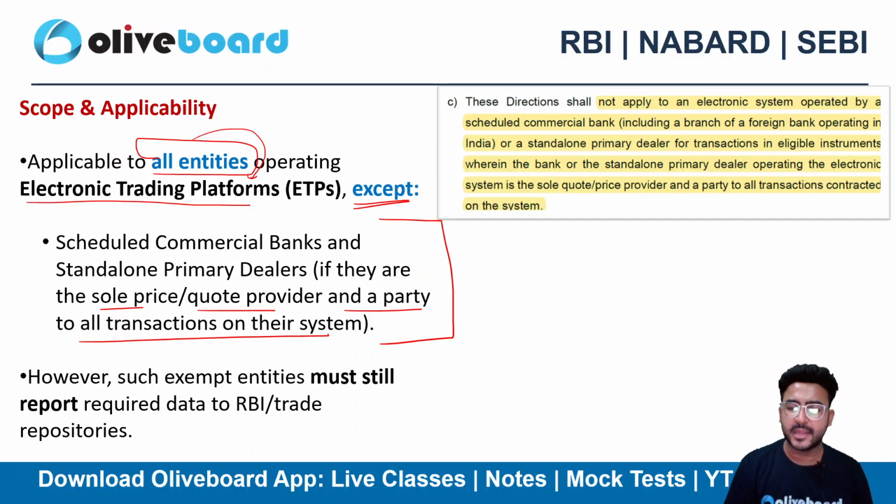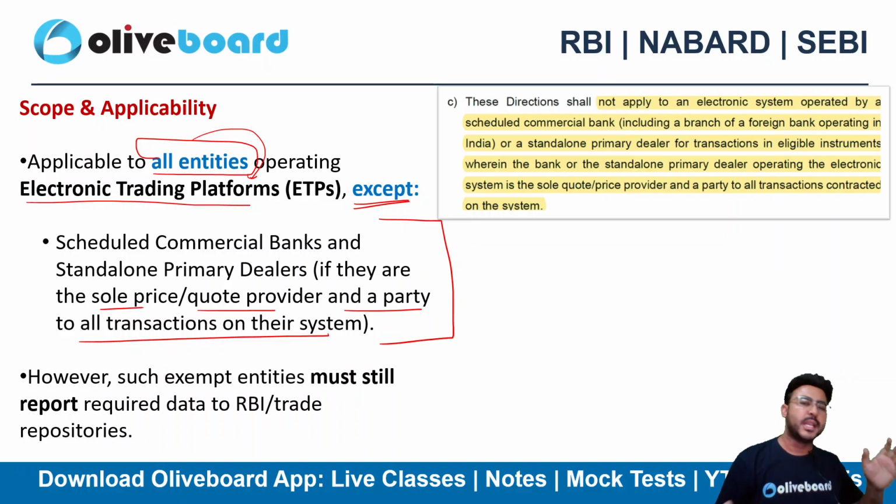XYZ bank sets the rate and is the one selling the dollars, so it is the only one setting the price. That means it is the sole quote provider. XYZ bank is also doing every trade with the user, so it is a party to the transaction. XYZ platform is not like a stock exchange where multiple buyers and sellers place orders.